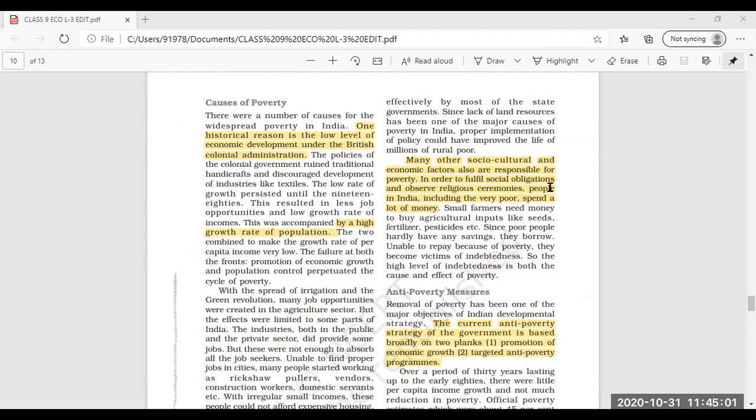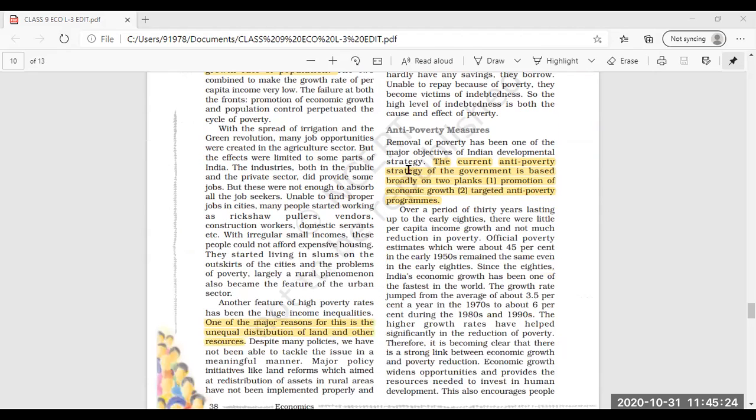Then many socio-cultural and economic factors were also responsible. Many religious ceremonies take place in day to day society by the family members. This can also be considered a cause of poverty, because a lot of money is spent on these religious ceremonies and activities.